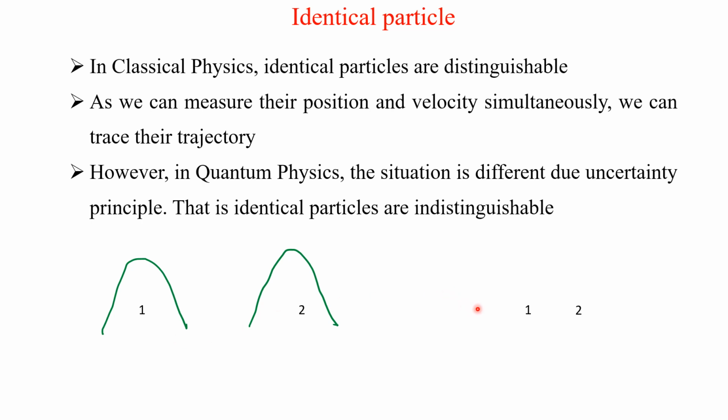However, if the particles are closer, then the wave function of particle 1 is like this, and the wave function of particle 2 is like this. There is an overlapping. Here, you cannot say which particle this wave belongs to. So, you cannot really distinguish identical particles in quantum mechanics. With that understanding, we will move further.